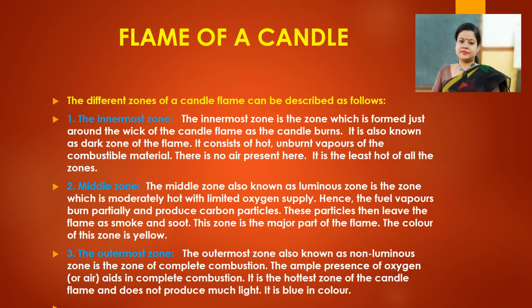The innermost zone is the zone of no combustion, as it does not get any kind of air. The middle zone is of partial combustion, as it gets a moderate amount of oxygen supply. And the outermost zone is of complete combustion, because it gets an ample amount of oxygen.